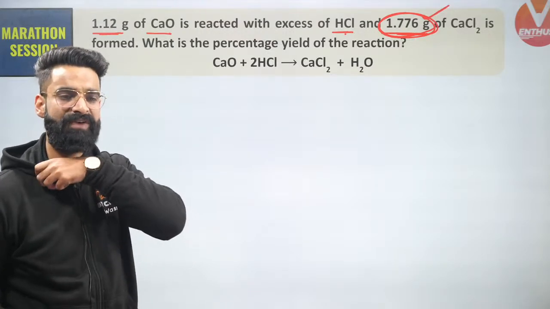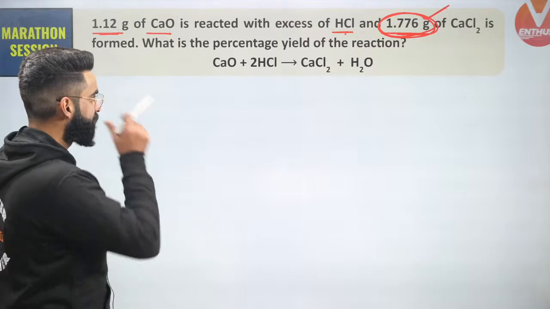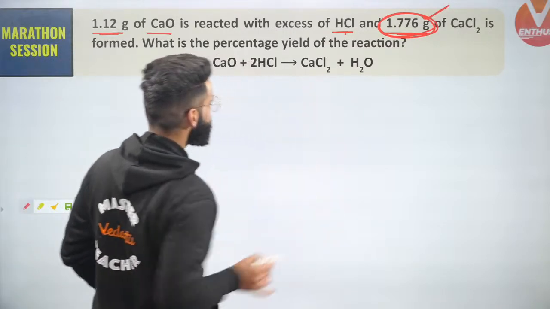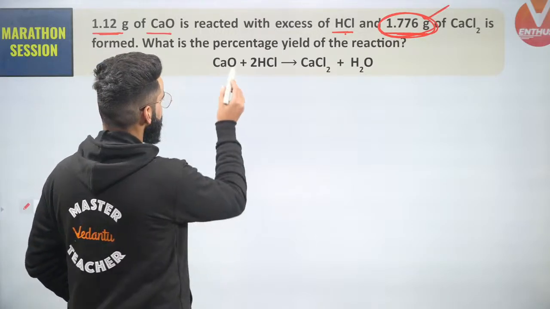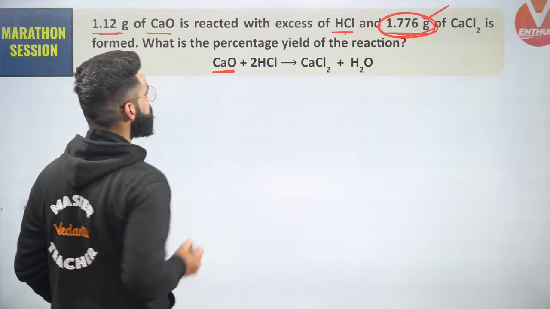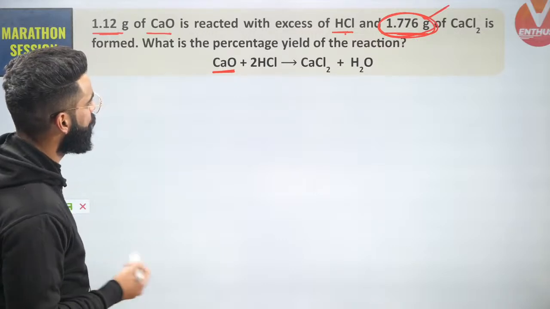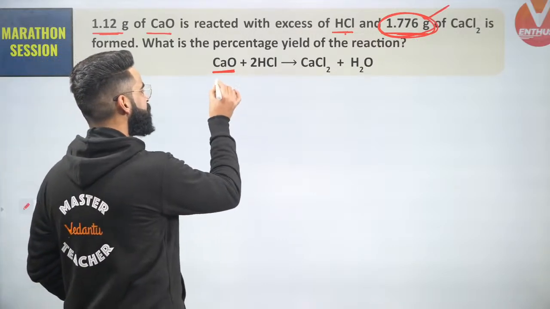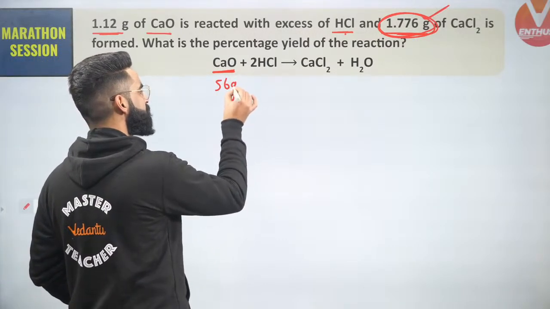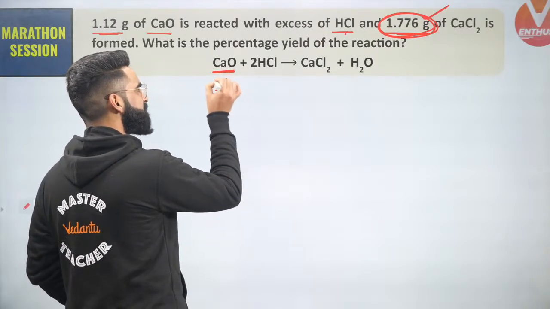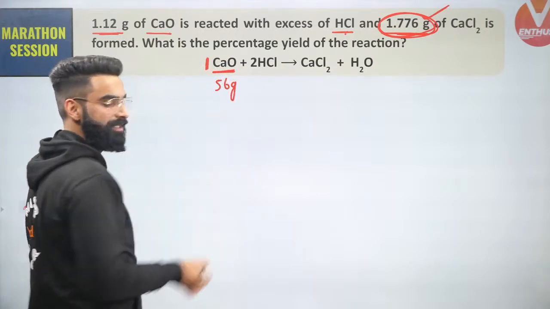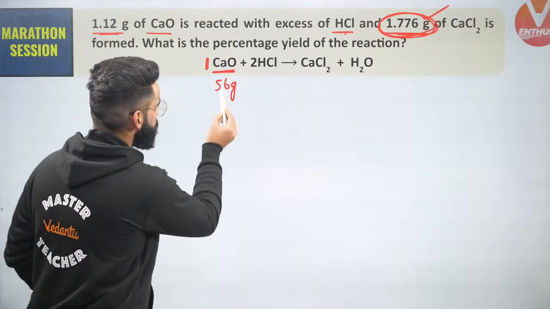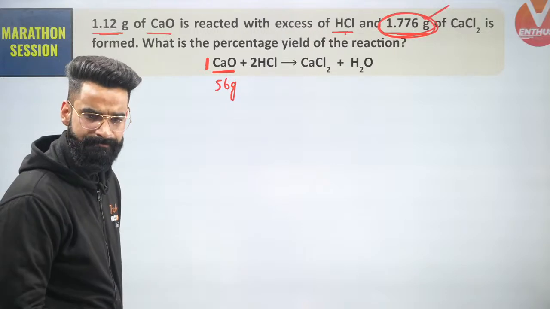Yes. Now, guys, let's try to approach it. First of all, is the reaction balanced? Yes, the reaction is balanced. Calcium oxide, guys. What is the molar mass of calcium oxide, as you all must be knowing? I can say 56 grams is the molar mass of calcium oxide. Can I say 56 grams is the mass of 1 mole of calcium oxide? And right here, I have got 1 mole of calcium oxide only.